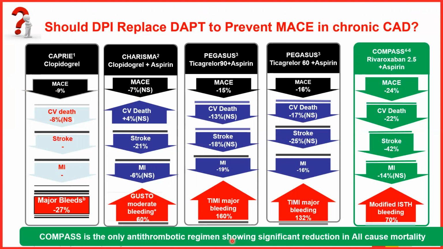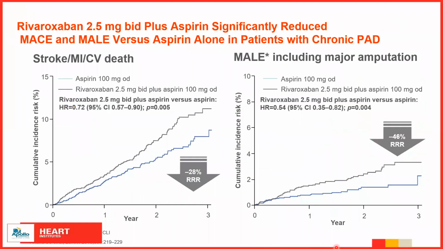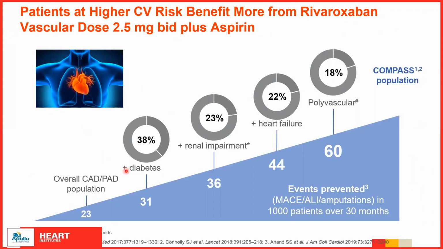Let's see about peripheral artery disease. It in fact decreased stroke significantly, and the major adverse limb events were also decreased significantly when Rivaroxaban 2.5 was added to aspirin 100 milligram BD. So if you try to summarize, whatever the subset, be it diabetes, renal impairment, heart failure, or polyvascular disease, they all did well when a vascular dose of Rivaroxaban was added to aspirin.